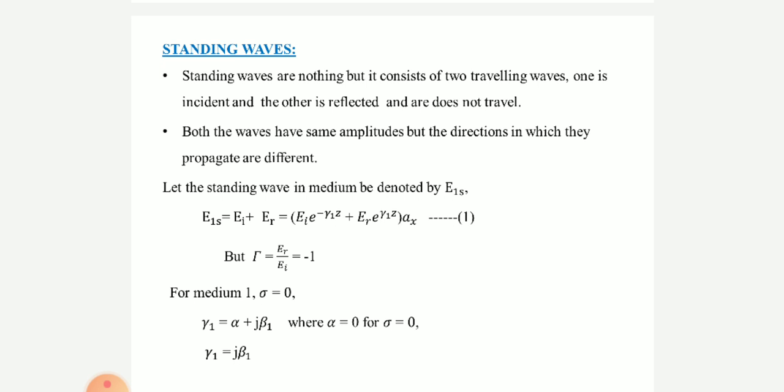From this formula, substituting sigma equal to 0, we get 0 here. That means minus 1 and plus 1 cancel. Therefore, whenever sigma is equal to 0, alpha becomes 0. We know gamma 1 is equal to alpha plus j beta. Therefore, alpha equal to 0 means gamma 1 is equal to j beta 1.